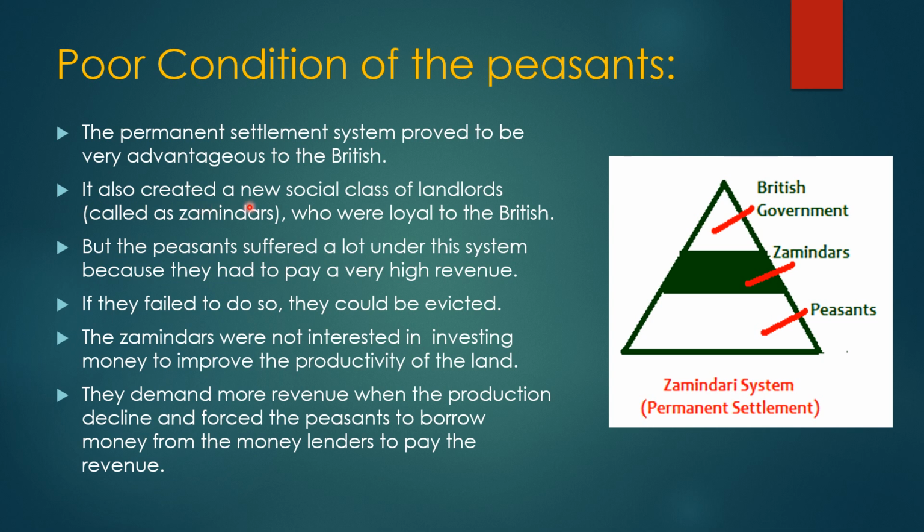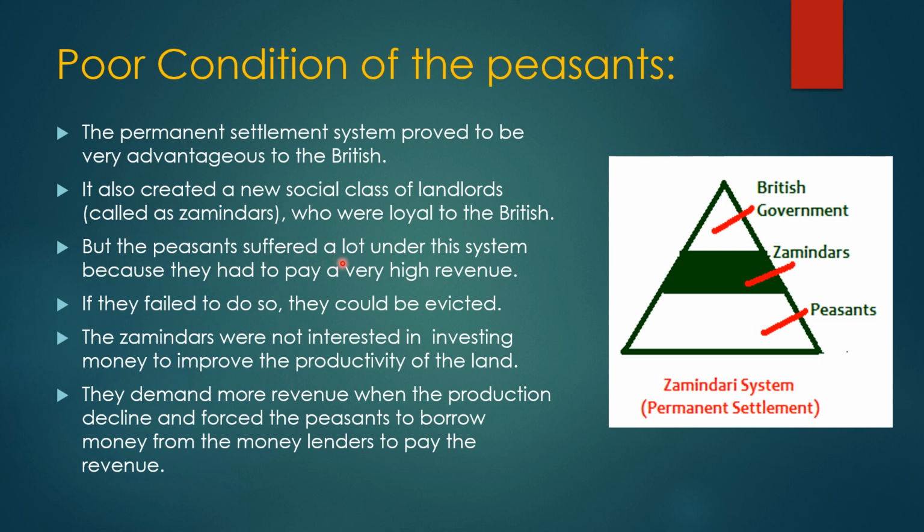It also created a new social class of landlords called zamindars, who were loyal to the British. Their responsibility was to collect land revenue from the farmers and give it to the British government.